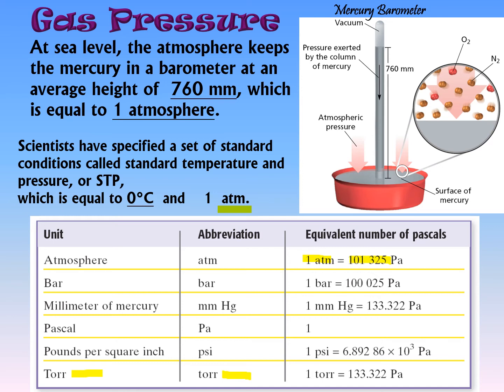There's also millimeters of mercury. That seems like a funny unit to use, but look at the Torricelli barometer. It's measuring how many millimeters high the column of mercury is, so that has become a unit. It actually used to be inches of mercury, which is even worse, and it turns out that under normal conditions, atmospheric pressure, 1 atmosphere, you get 760 millimeters of mercury, which is the same thing as 760 torr. If you don't like to write millimeters of mercury, you actually don't have to. You can write torr, T-O-R-R. It is an equivalent unit.